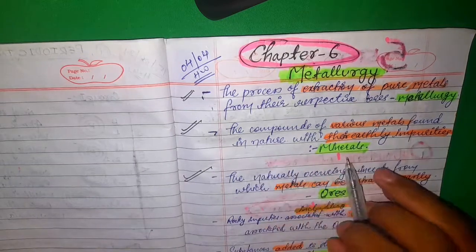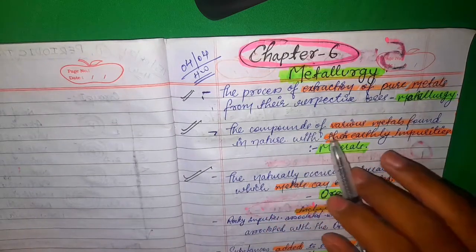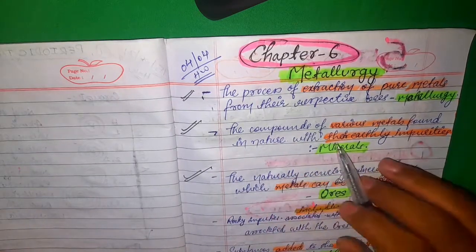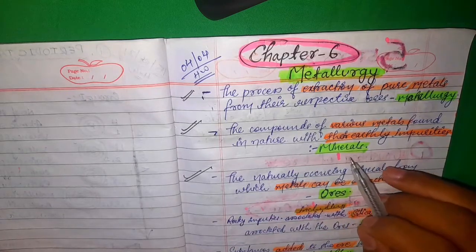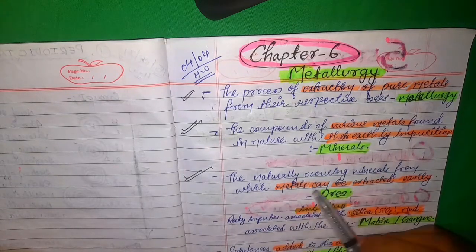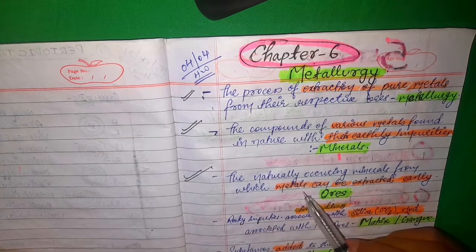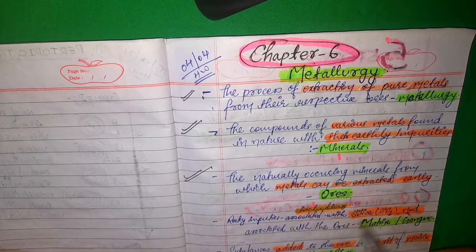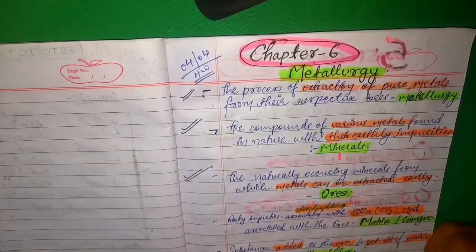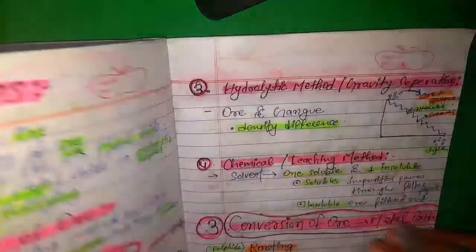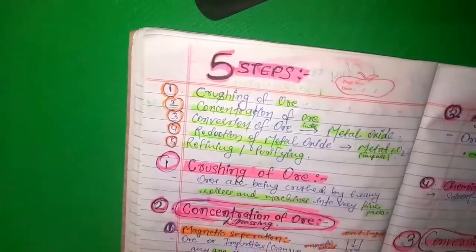Now next one is minerals. The compounds of various metals found in nature with their earthly impurities are known as minerals. The ores are the naturally occurring minerals from which we can extract the metals easily. Simple. The lower parts are reduced syllabus, so I am not explaining that, and it's not needed also.